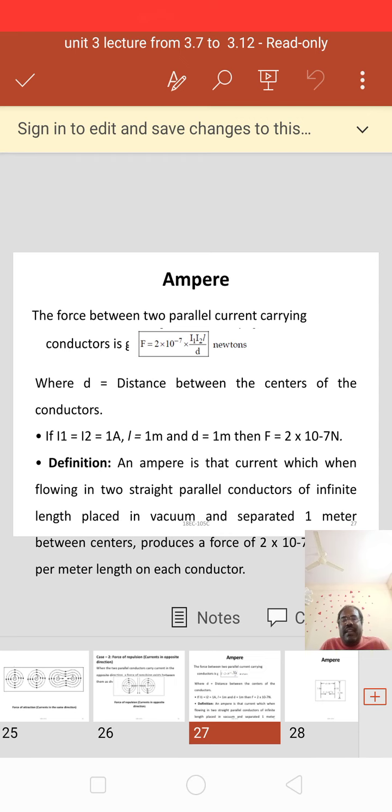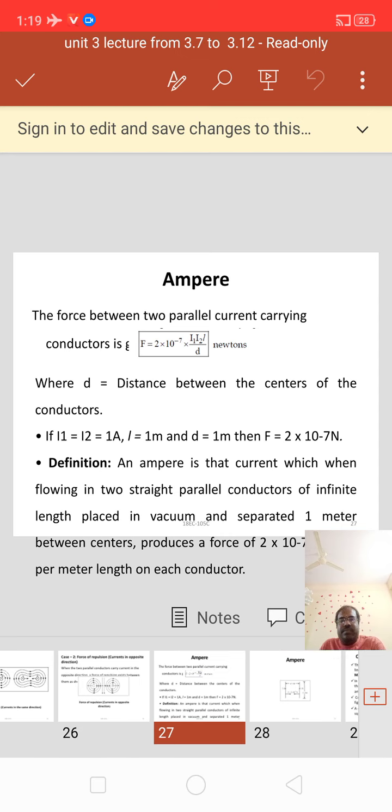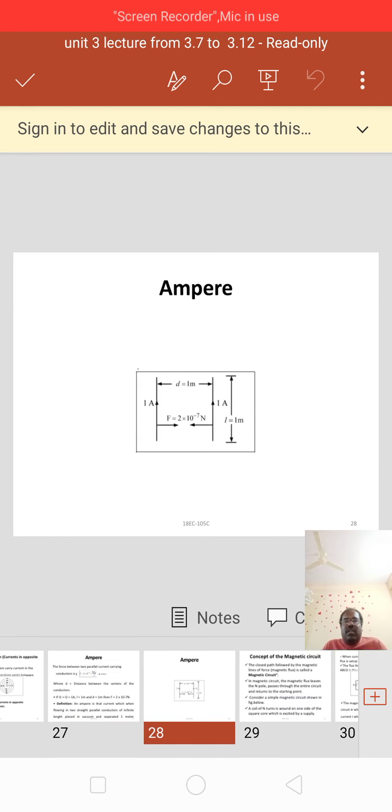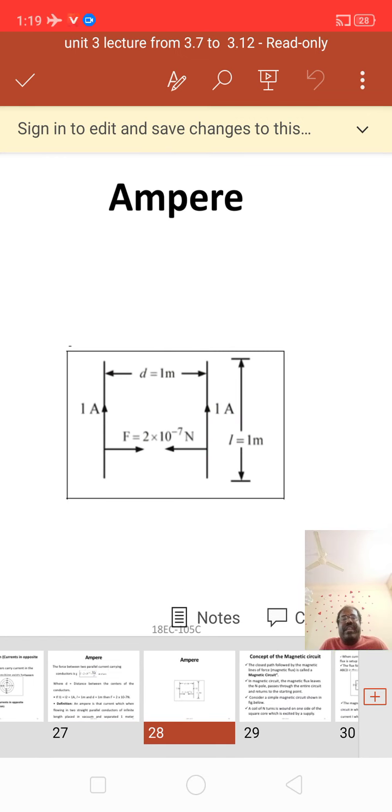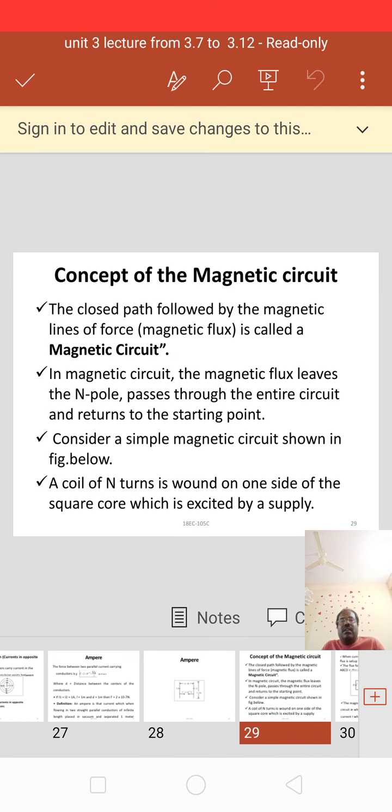Now we derive the definition: an ampere is that current which, when flowing through two parallel straight conductors of infinite length placed in vacuum and separated by 1 meter distance between them, produces a force of 2 into 10 power minus 7 newton per meter length of each conductor. This is the diagrammatic representation of the ampere. Okay, next concept: magnetic circuit.